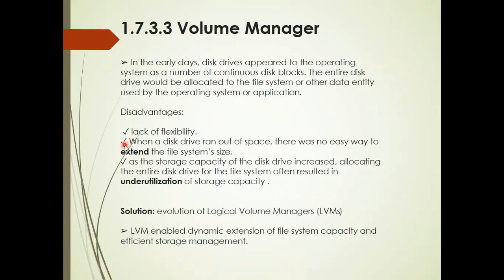Another disadvantage is, as the storage capacity of the disk drive increased, allocating the disk drive for the file system often resulted in underutilization of storage capacity.